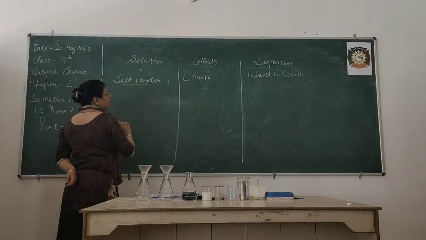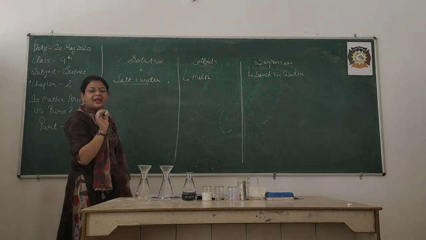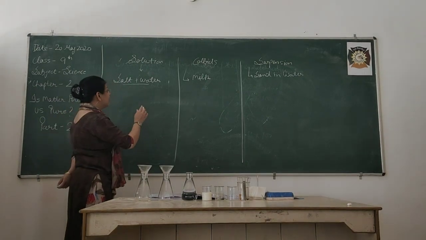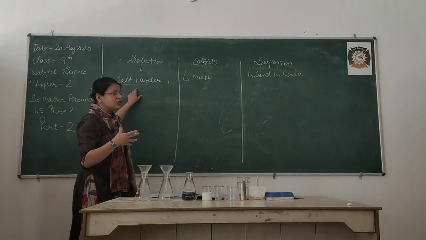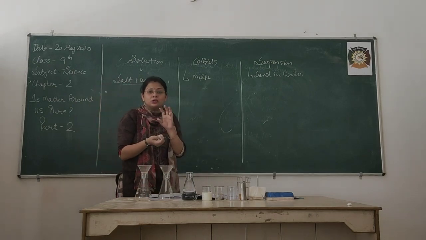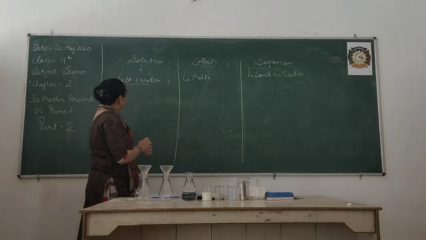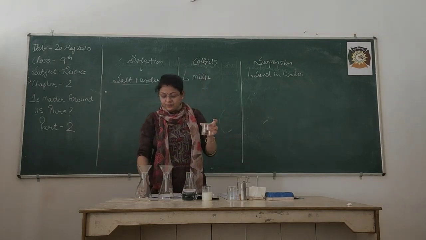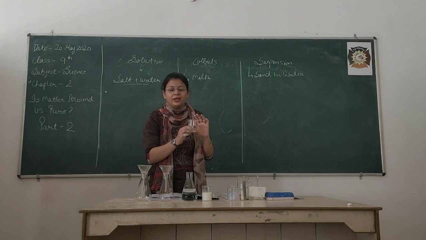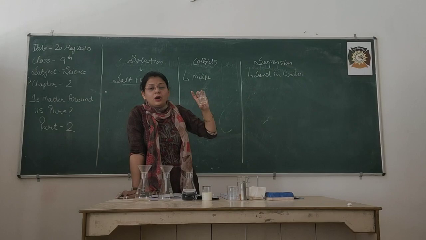Firstly, salt and water, what I discussed in solution. You need not cram any property over here. Just by taking the example and imagining it. Just imagine when we dissolve salt in water, what the solution is going to look like, how it is going to reflect the light. So firstly is a solution, that is salt and water. We just dissolved an amount of salt into this water. Just by seeing this, you will tell me that ma'am, this solution is clear.